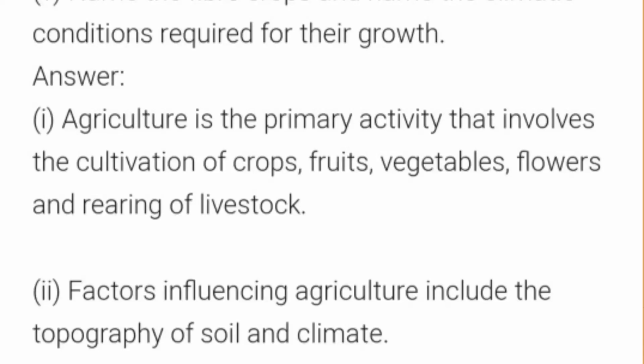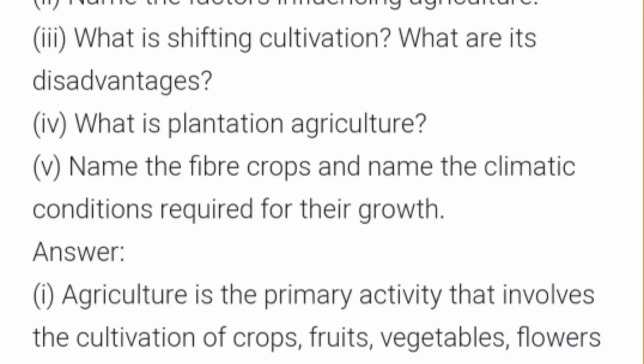But what is topography of soil? So the structure of the soil in mountains will be different. In plains it will be different. In deserts it will be different. In plateaus it will be different. So that is known as topography of the soil.